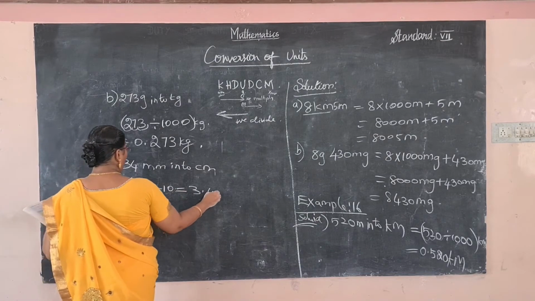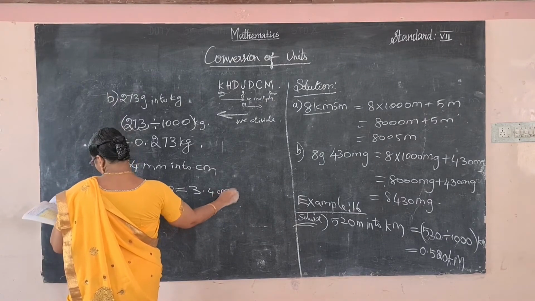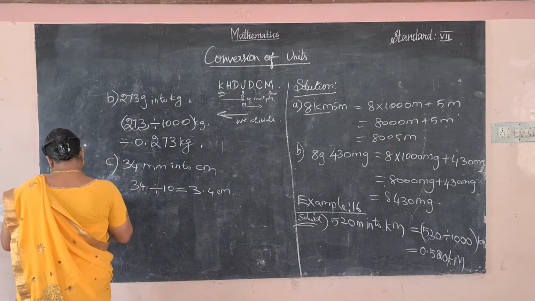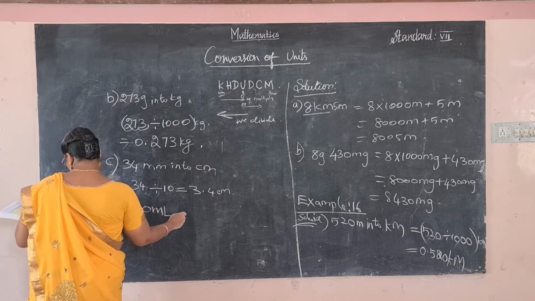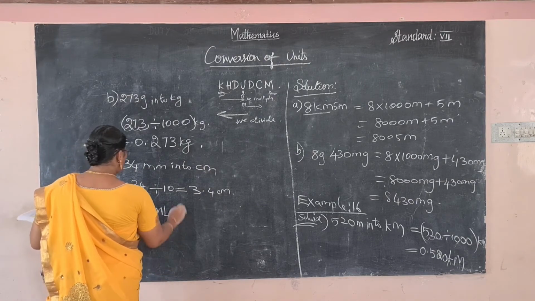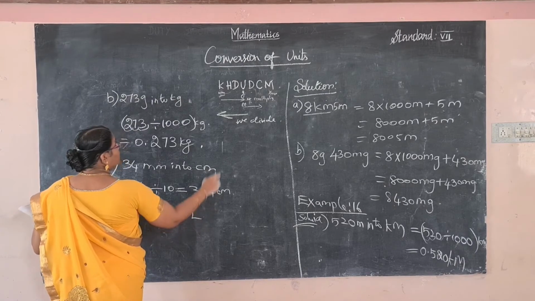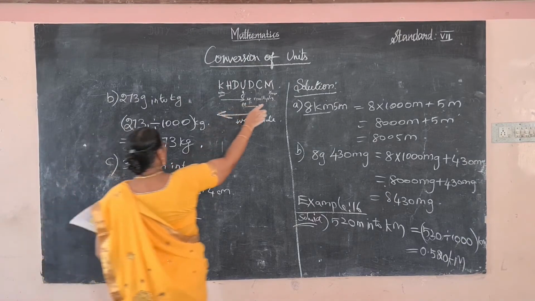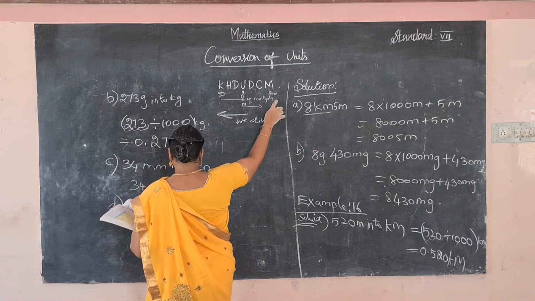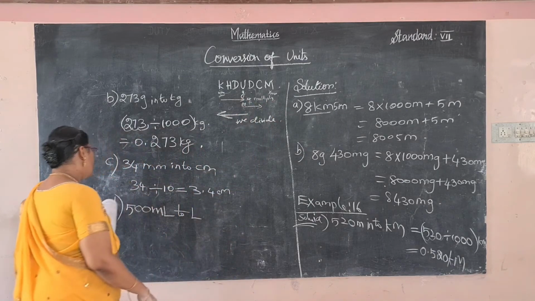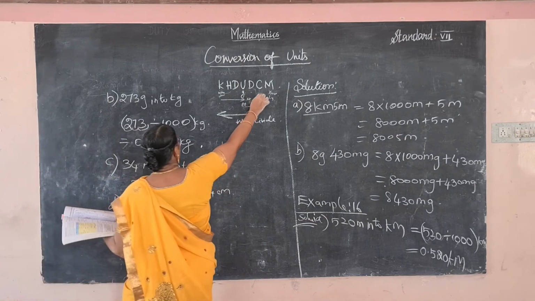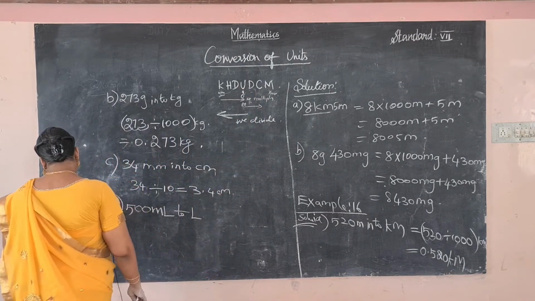So 3.4 centimeter. And D problem, 500 milliliter to liter. So milliliter is a very small unit, to the liter. So we divide by 1000, because how many places? 1, 2, 3. 3 places are there.